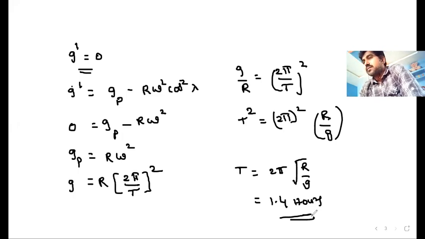But if it takes only 1.4 hours for its complete rotation, then what will happen? Then the G value will become 0 at the equator. That means gravitation will not be there. When gravitation is not there, then no particle and no mass is attracted by the Earth. We could just fly in air if that were happening. But our time period is not 1.4 hours now. Our time period is 24 hours. So in this way also we can understand the variation of G value with rotation.